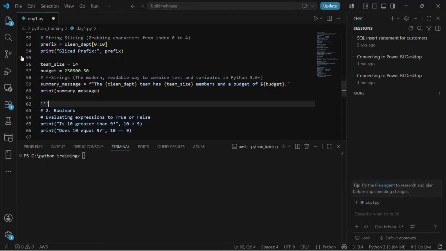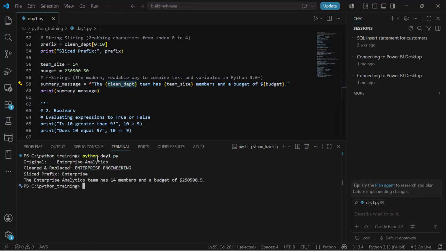I'm creating another variable, summary_message. For f-strings, I have to start with f and then the quotation, and if I want to pass variables within the text, I have to use them in curly brackets. The team has, again curly brackets, members and a budget of dollar, then another variable. Then if I finally go ahead and print it, you can see the final output: the enterprise analytics team has 14 members and a budget of whatever budget we have defined.